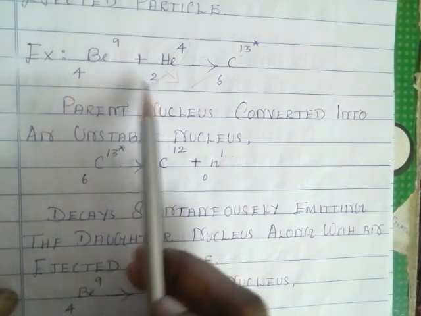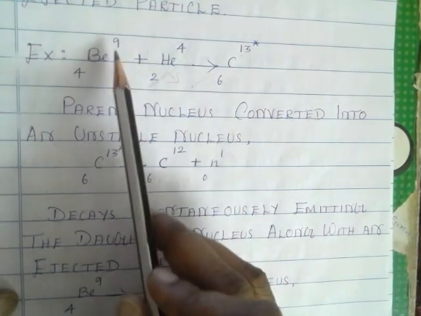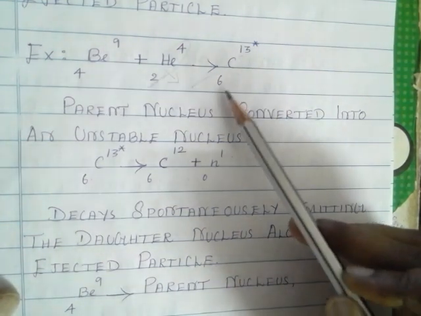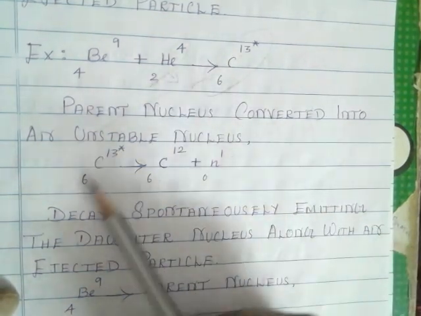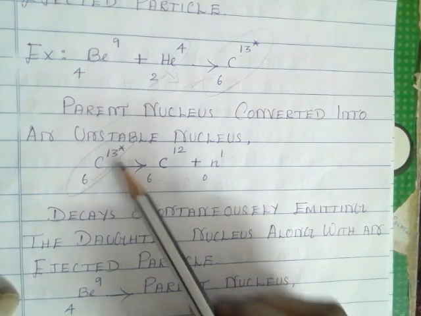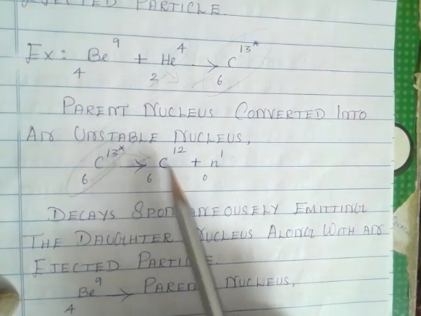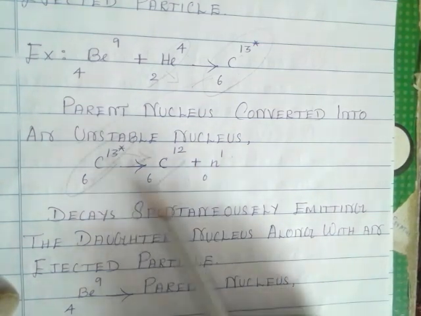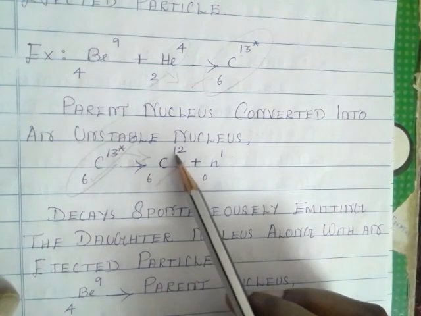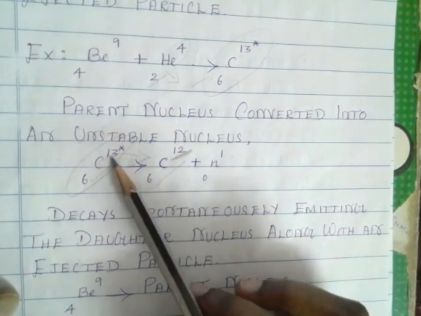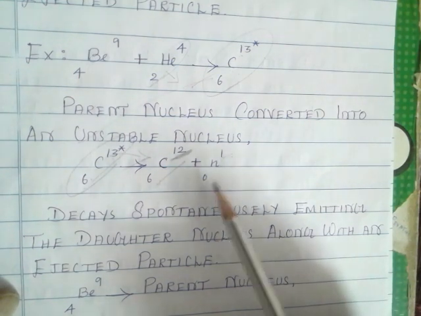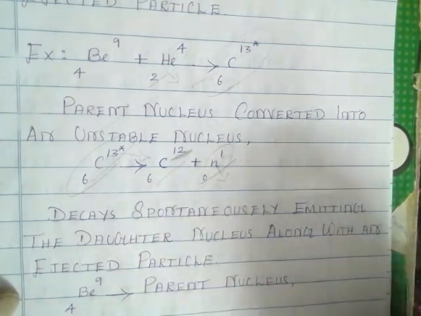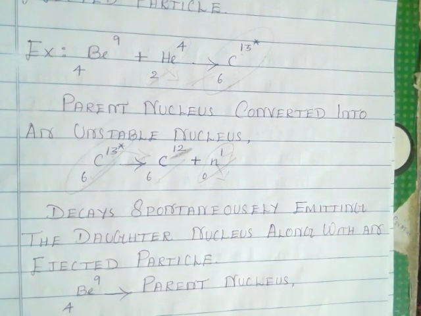These are the atomic numbers: 4 plus 2 is 6, then 9 plus 4 is 13. There is no ejected particle in this step. After the half-life period, this new unstable nucleus 6C13 spontaneously converts into the stable nucleus 6C12. Here the atomic number is balanced, then for the mass number, 12 is the daughter nucleus, and the remaining 1 gives 0n1. This neutron is the ejected particle in this reaction.